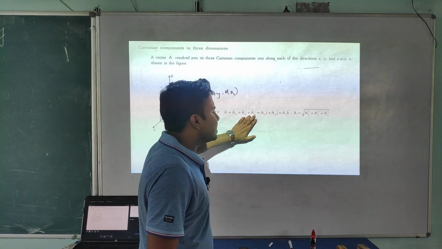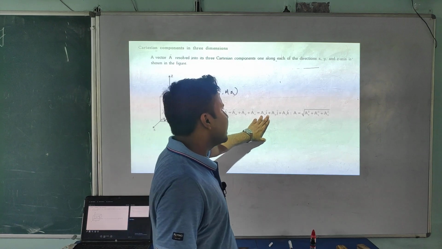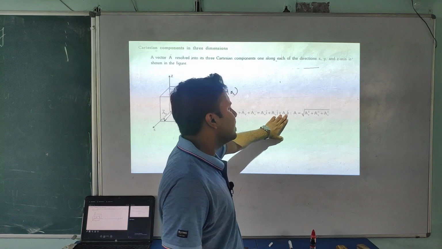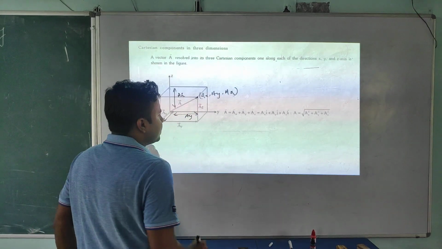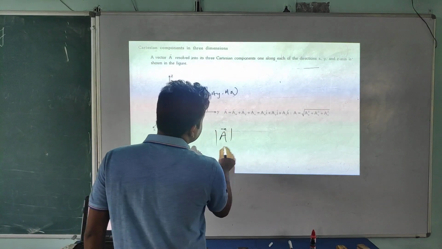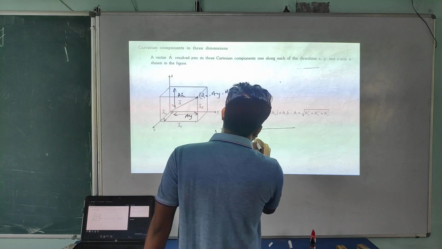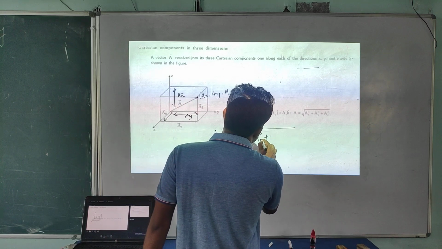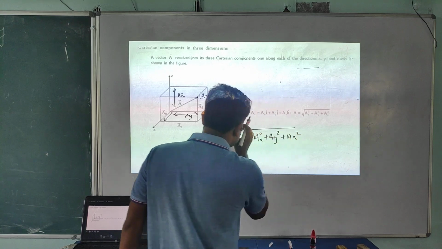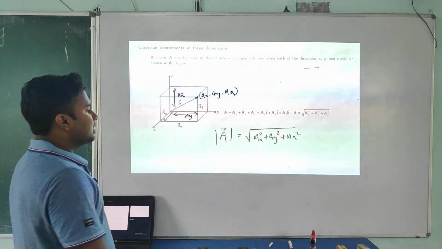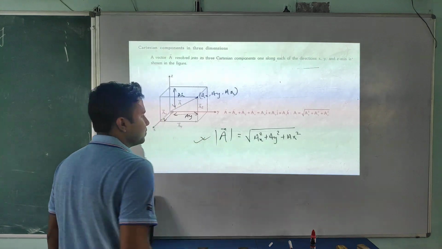Now vector A is Ax plus Ay plus Az, or you can write Ax i cap plus Ay j cap plus Az k cap. Now if you want to write down the magnitude, it means mod of this, what can you write? Root under Ax square plus Ay square plus Az square. Simply. This is the way of writing the magnitude.